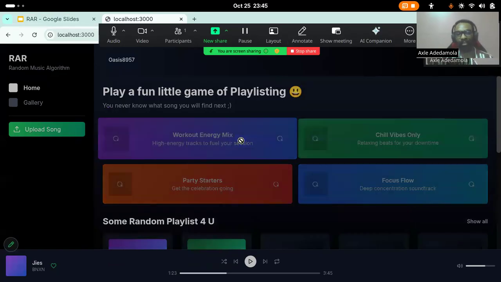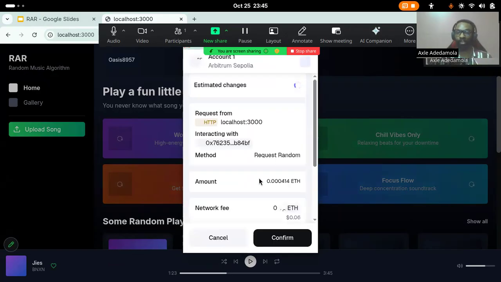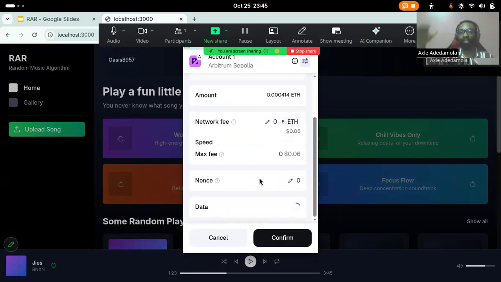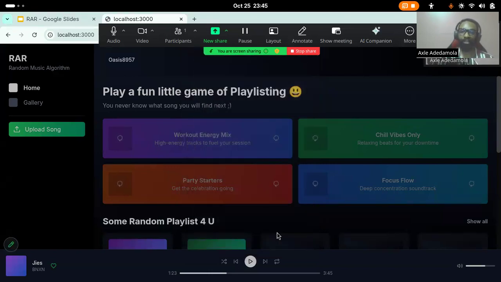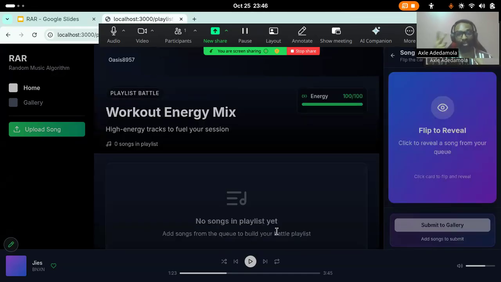For instance, if I click on this, I'm actually clicking on the playlist prompt that will lead me to the game. So I'm going to be prompted now to create songs that fit that particular mood by the algorithm. What is basically happening now is that I'm calling the contract to generate a random seed that will be used to generate the songs that will populate the library queue of the playlist game. And if I click confirm, the game will be initialized, and a coin will be flipped to determine how I start the game. If I get heads, I start the game with no songs. If I get tails, I start the game with 2 songs.